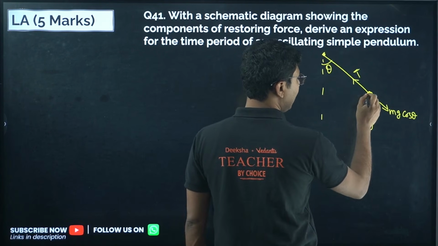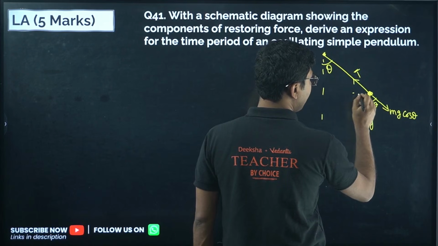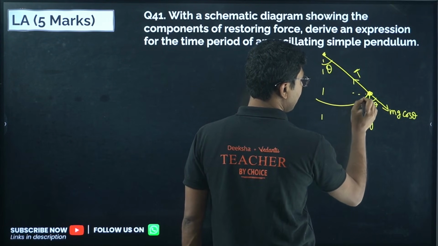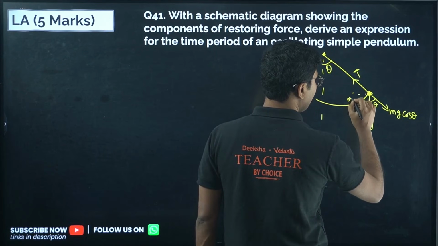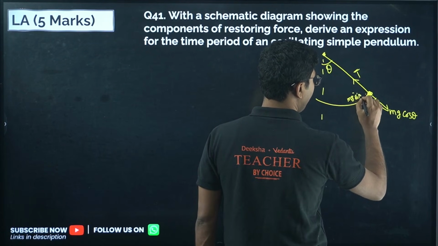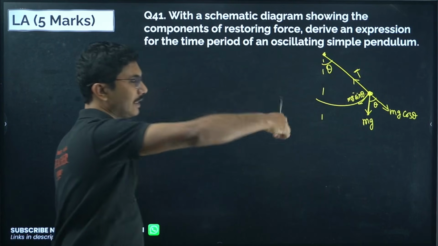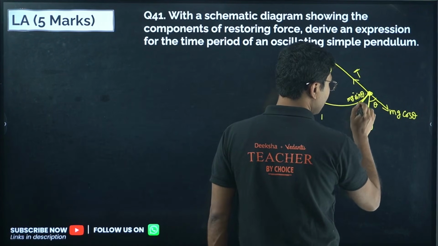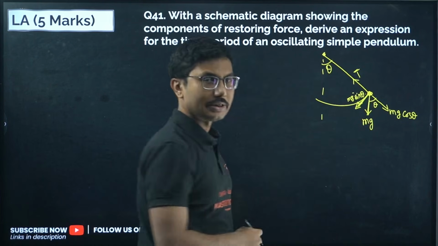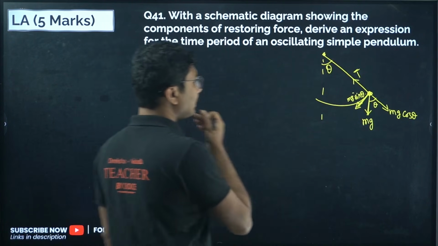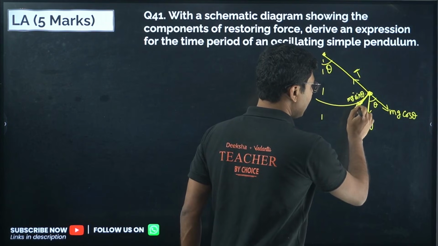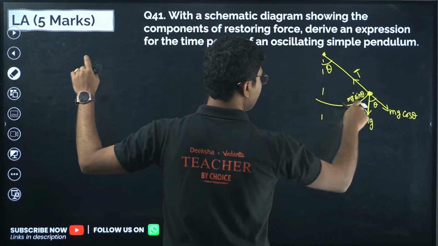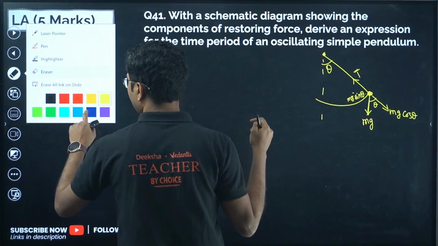This one will be perpendicular to it, along the motion, so this will be the perpendicular component, mg sin theta. Because it's rotating like this, you have to trace the tangent, not this direction. That direction is not important, this direction is important. That's why we are using mg and not the tension. Let me use a separate color.